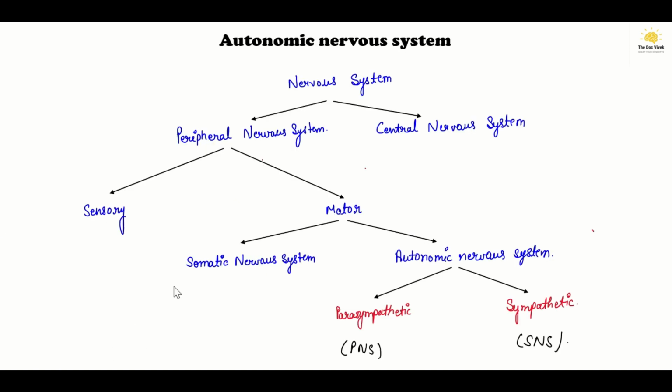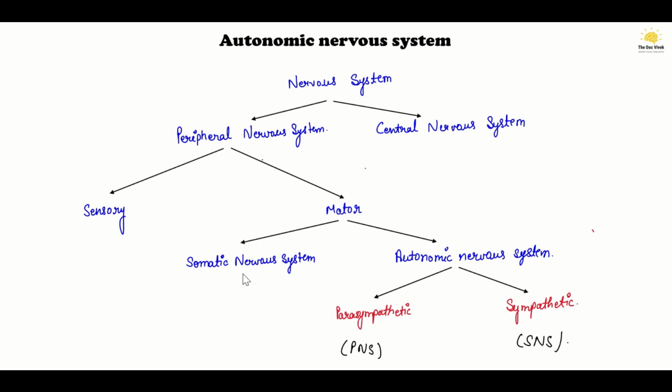As we know, the entire nervous system is divided into two main parts. The first one is the peripheral nervous system and the other one is the central nervous system. The peripheral nervous system consists of the sensory division and the motor division, where the motor division is further divided into two main systems.